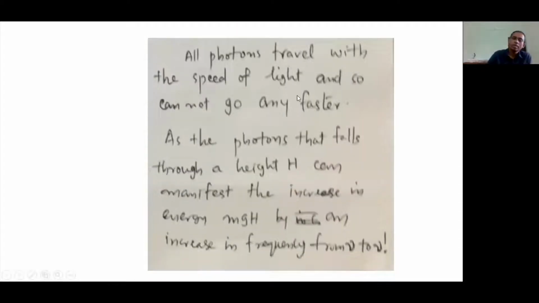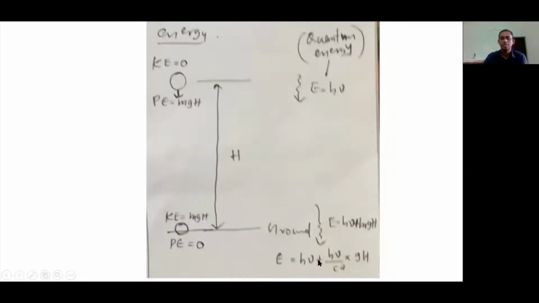So as the photon falls through a height h, its energy increases. As we saw here, its energy increases. At a height h above, the energy is h nu. Then when it is on the ground, after traveling through a distance h, its energy is h nu plus h nu over c square gh.